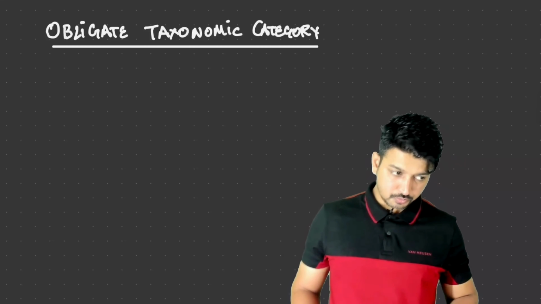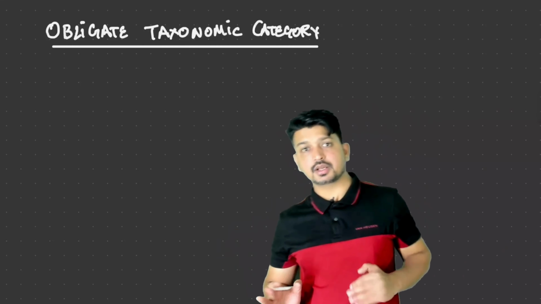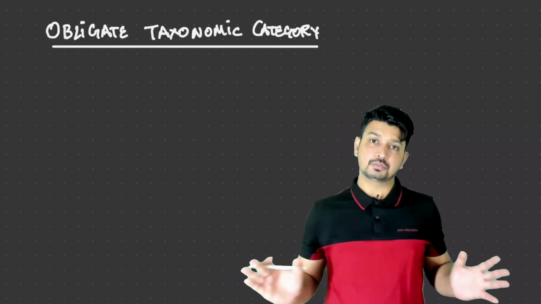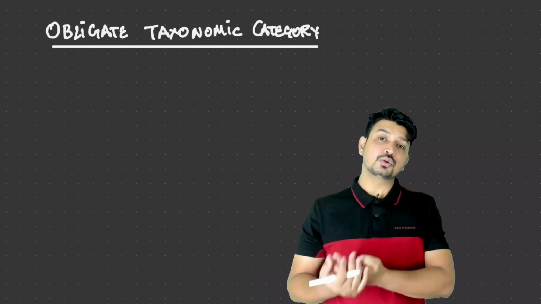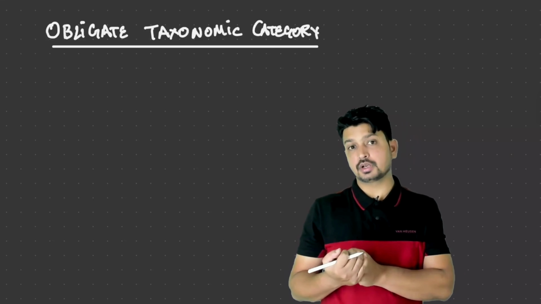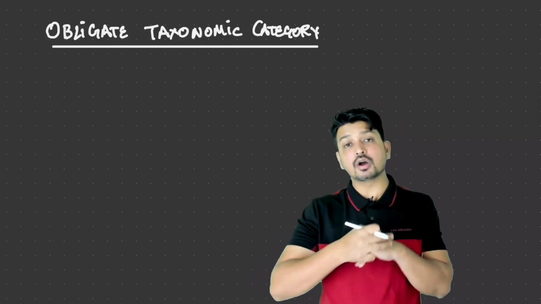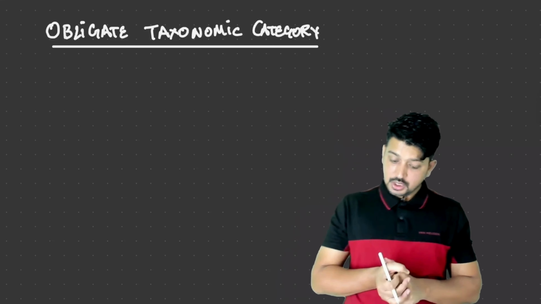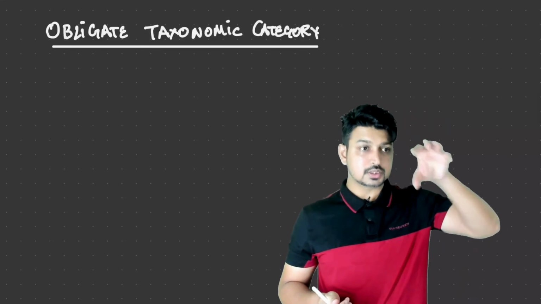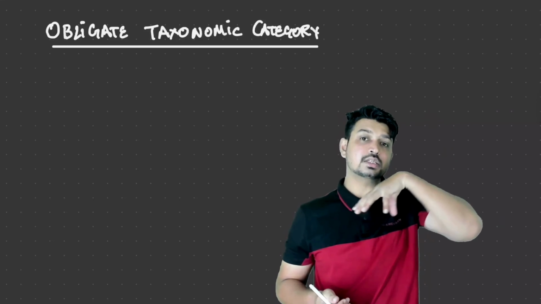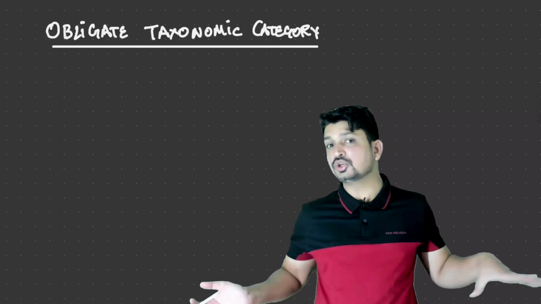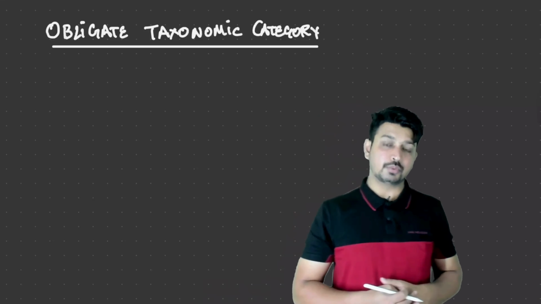Obligate taxonomic category means without this nothing can be done. We have to follow these rules, this taxonomic category ranking or hierarchy, in a very detailed manner. These are the hierarchy system that we are going to follow at any cost.